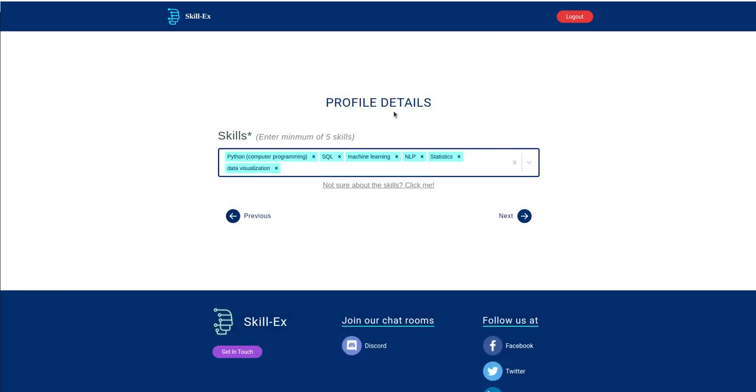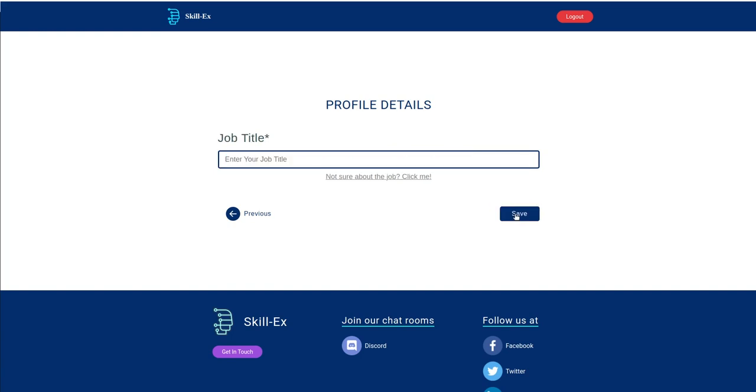Now for our algorithm to be right, you need to select at least 5 skills. The more skills you add, the better our predictions and recommendations will be. Once you have entered your skills, you can click on next.